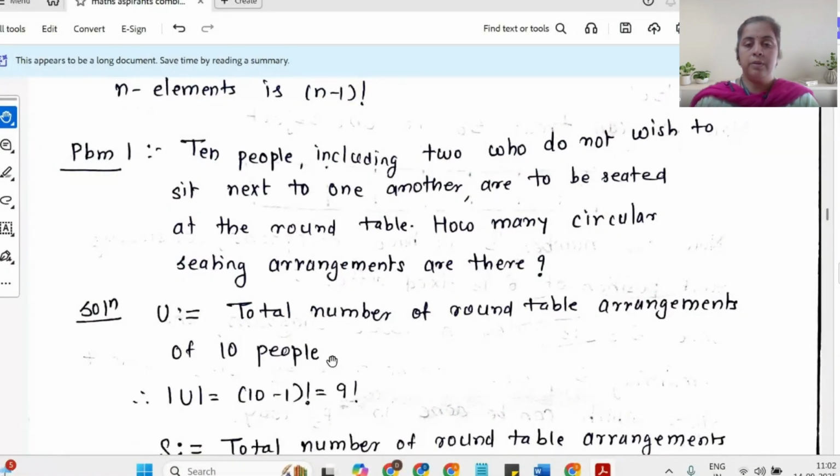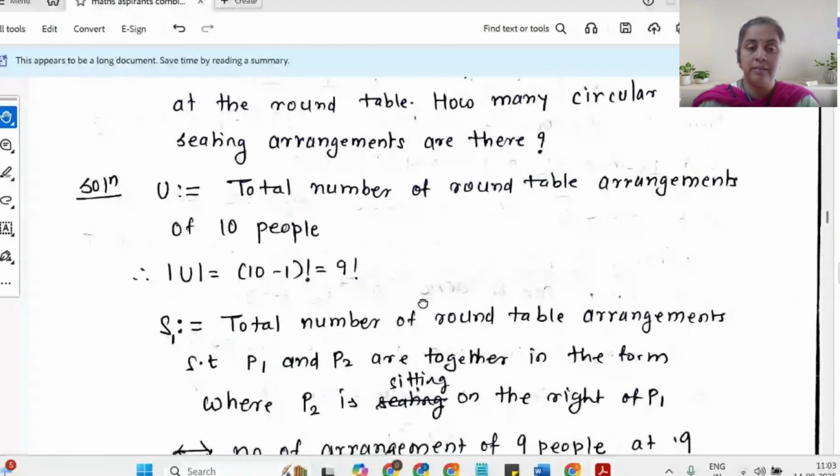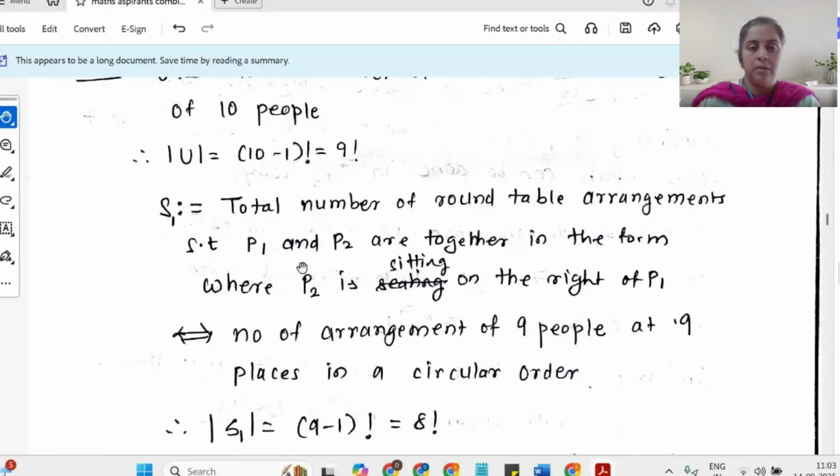Okay, so 10 people can be made to sit around the table in 10 minus 1, that is 9 factorial ways. That will be the cardinality of my universal set. Now, when I find the cardinality of the universal set, obviously I'm going to solve this problem by using a complementary event. So in order to understand the complementary event, let us write down our set S1. S1 denotes the total number of round table arrangements where P1 and P2 are to be together.